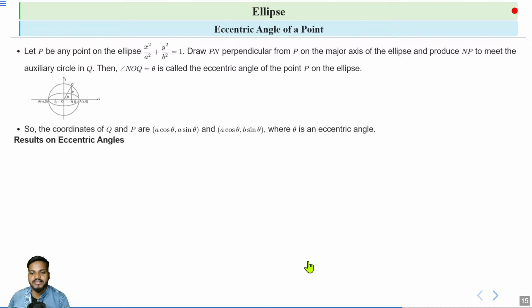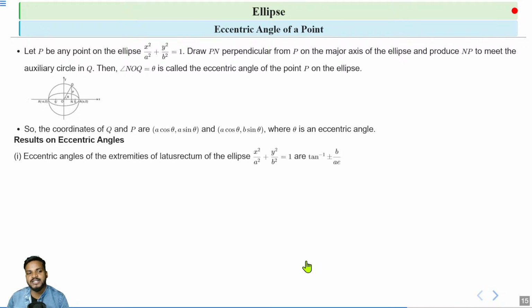There are some results on eccentric angle. The first result: the eccentric angles of the extremities of the latus rectum of the ellipse x square by a square plus y square by b square equal to 1 are tan inverse plus minus b by ae. So if we find the eccentric angle for the endpoints of the latus rectum, it is given by tan inverse plus minus b by ae.